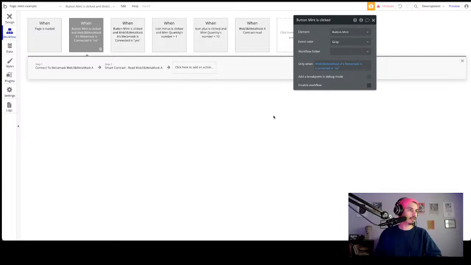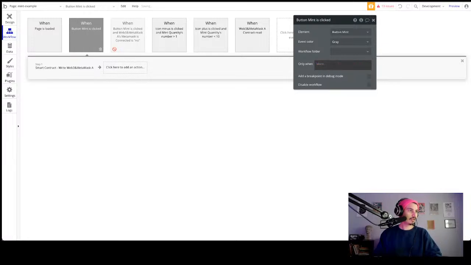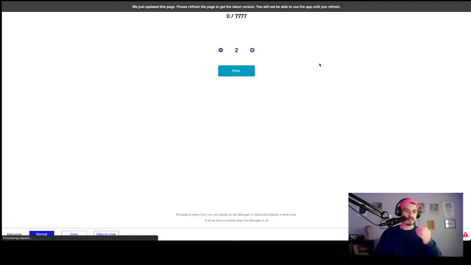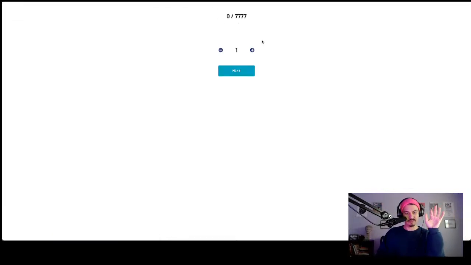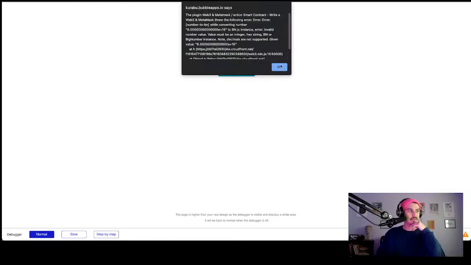What I would go do is disable the workflows, and I'm going to get rid of this, and we're going to try to mint. We're going to try to set up the minting conditions that were working before, just to see if it's something we did recently that maybe messed things up.